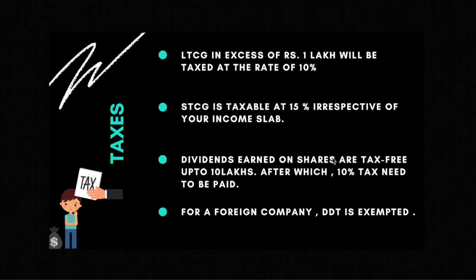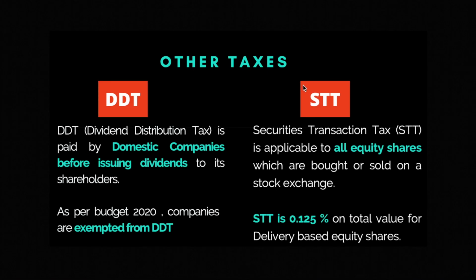The dividend that is earned above 10 lakhs is 10% taxable. That is, if you are earning dividend less than 10 lakhs, then you are tax free. And also, you will have to pay securities transaction tax. That is, for every trade that you are making, you will have to pay 0.125% as the tax. DDT is the tax that is paid by the companies, but this tax is also exempted from the budget 2020. Before distributing dividends to the shareholders, the company was paying this tax to the government, but now it's exempted.